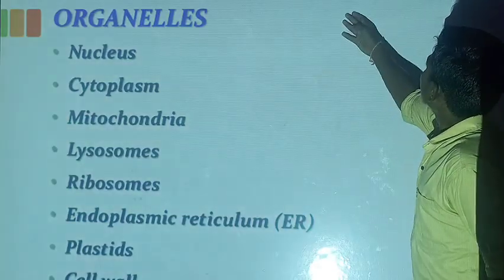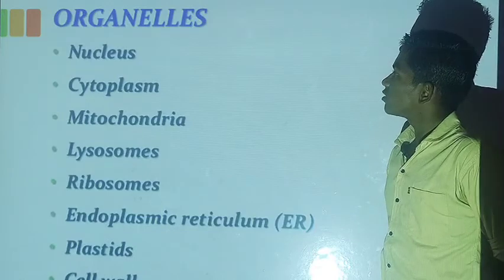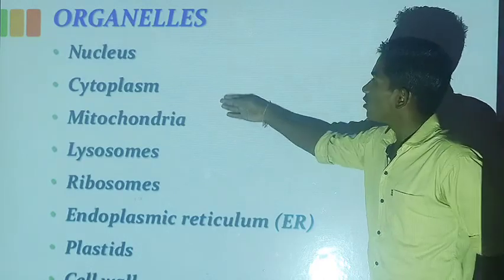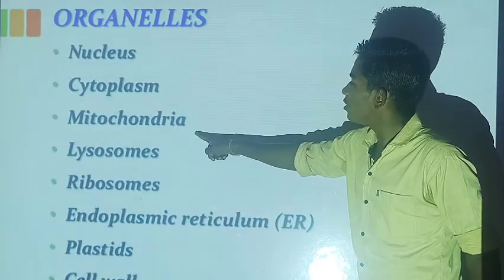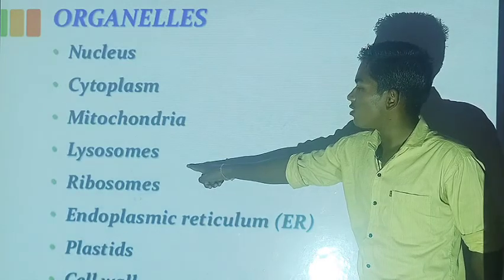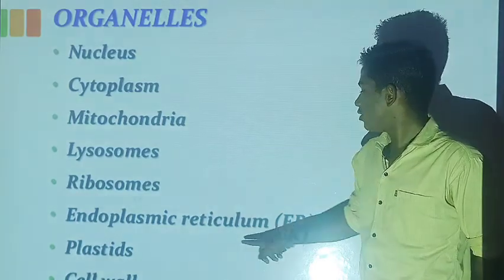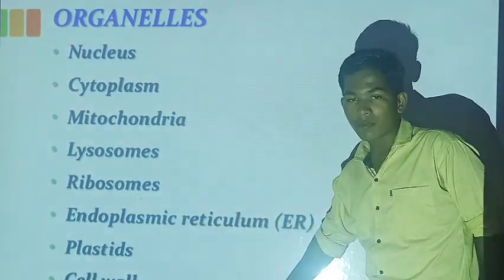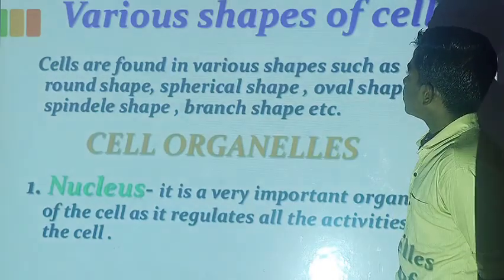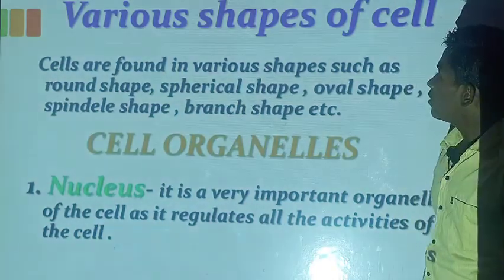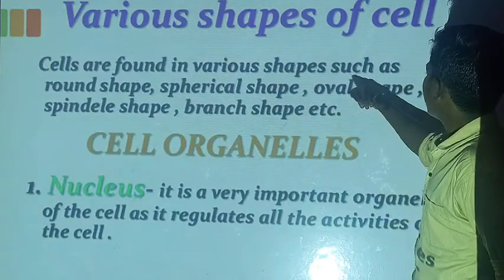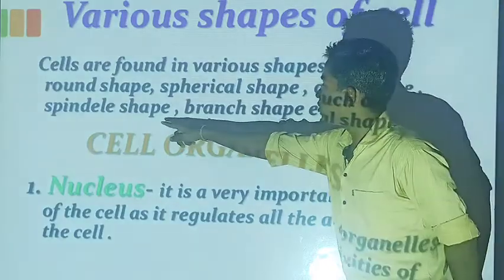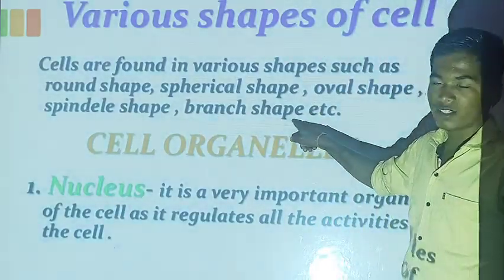Cell consists of different organelles. Inside the cell, the following are there. First one is nucleus, second one is cytoplasm, third one is mitochondria, fourth one is lysosome, fifth one is ribosome, and sixth one is endoplasmic reticulum, plastids, cell wall, and Golgi apparatus. There are also various shapes of cells. Cells are found in various shapes such as round, spherical, oval, spindle, branched shape, etc.